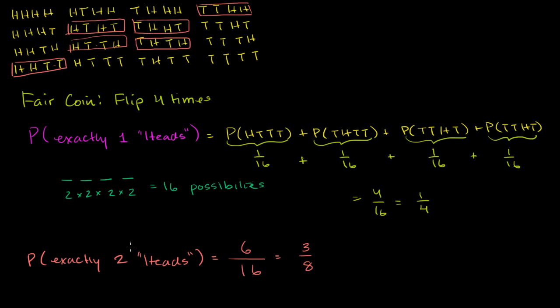But what I want to do is think about a way so we wouldn't have to write out all the possibilities. And the reason why that's useful is we're only dealing with 4 flips now. But if we were dealing with 10 flips, there's no way that we could write out all the possibilities like this. So I really want a different way of thinking about it.